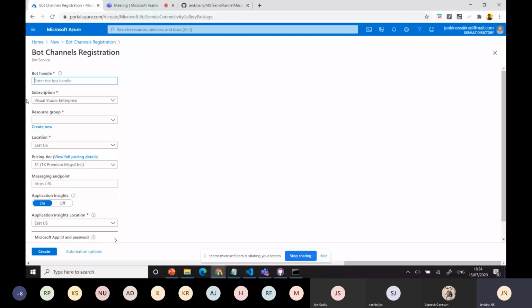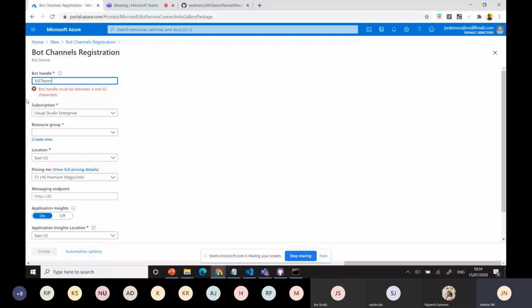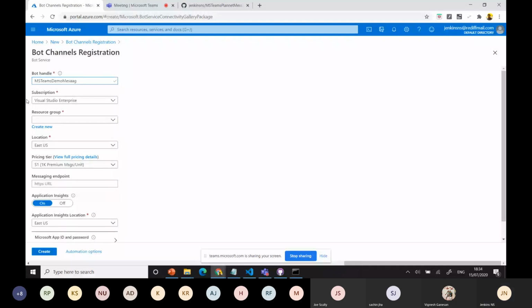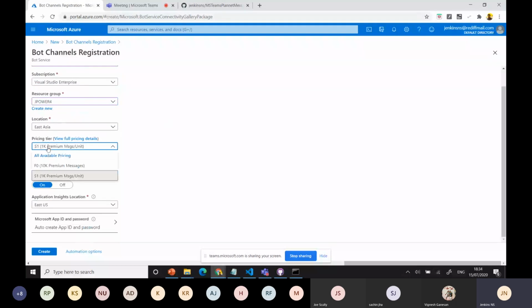Okay. What I do is I can say MS Teams series, MS Teams demo, MS Teams demo message extension. Okay, I'll create a name and select the resource group JPower4. You can create the one here also, or you can create it first and do it. For location, always use F10, it's free of cost.